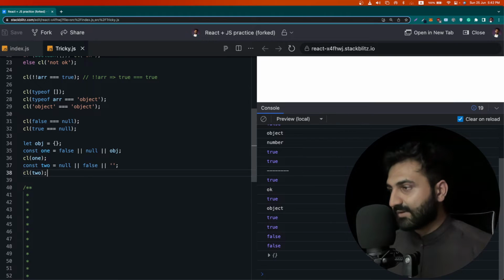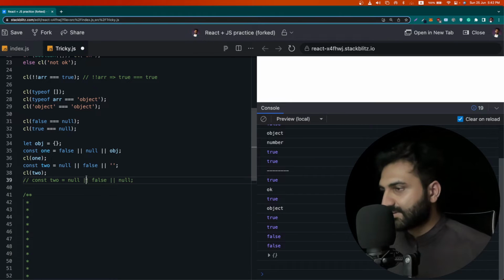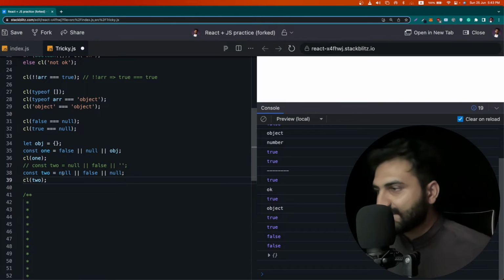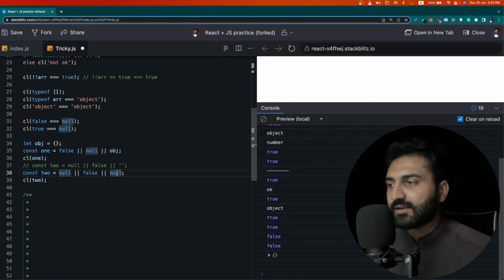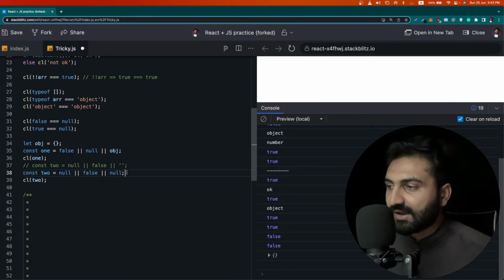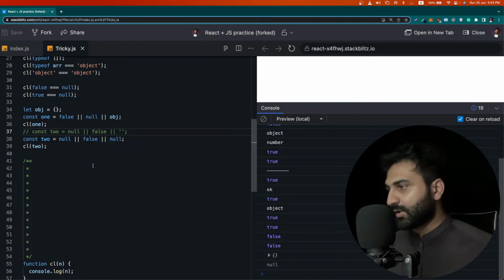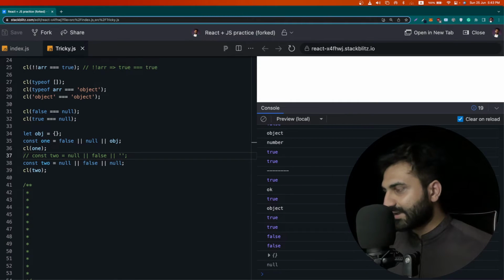And if I make it a little weirder, like this, if we comment this out and assign null, false, and then again null, it will evaluate from left to end, and at the end it will find nothing, and it will assign the last value to the 2 variable. If we console it, here you can see the null value. And let's take another example.